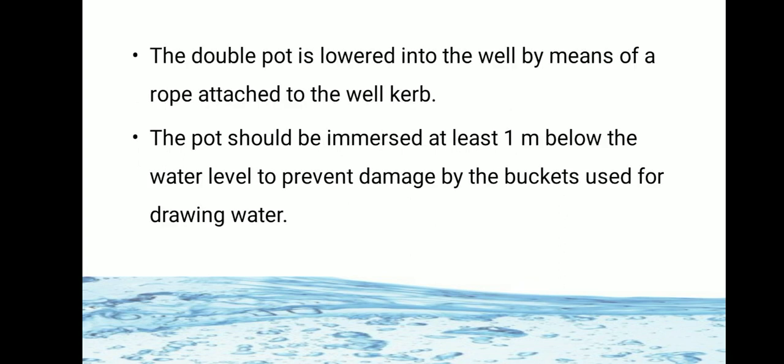The double pot is lowered into the well by means of a rope attached to the well curb. The pot should be immersed at least 1 meter below the water level to prevent damage by buckets used for drawing water.